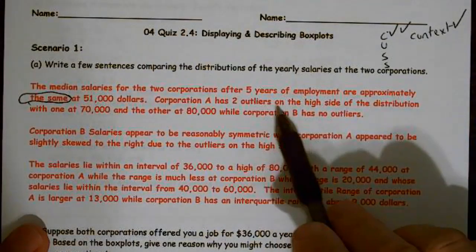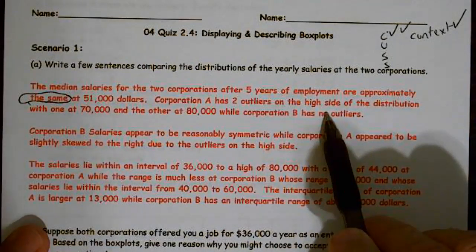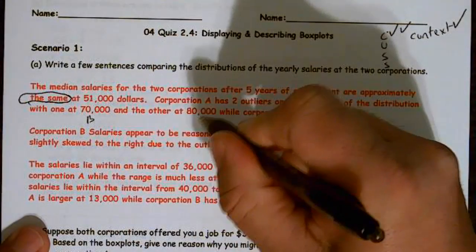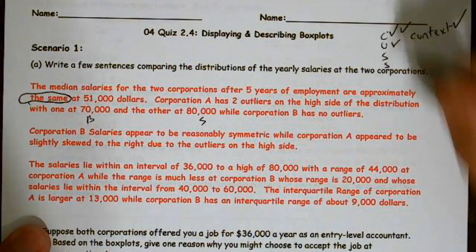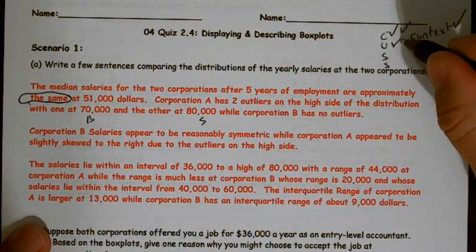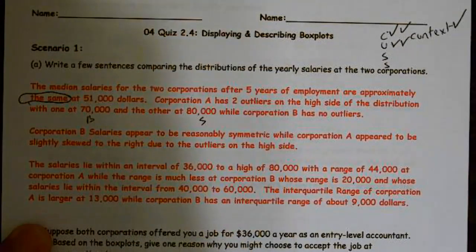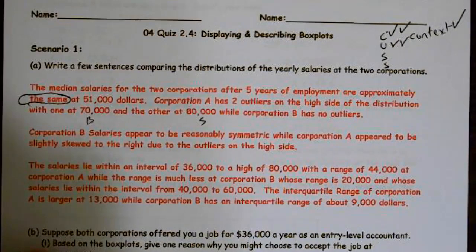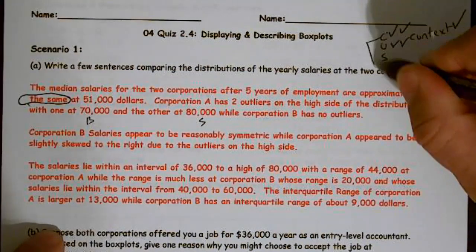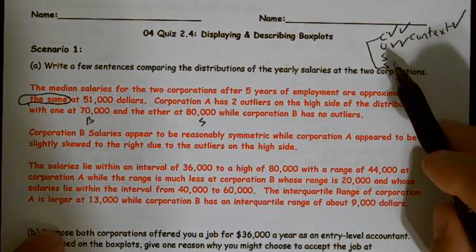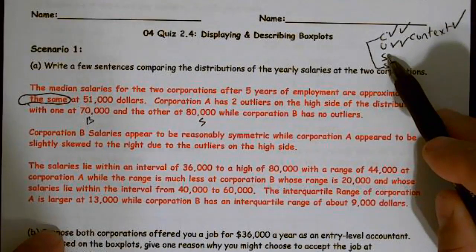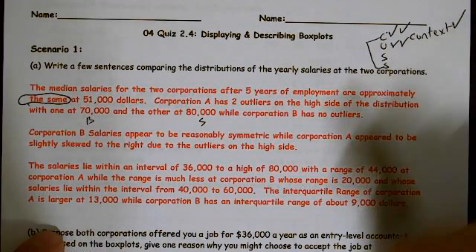But corporation A has two outliers on the high side of the distribution, with one at 70 and the other at 80. Guess what? I was specific. And I just talked about the outliers for corporation A. I haven't discussed B. While corporation B has no outliers, guess what? Now I've hit both of them, corporation A and corporation B. Notice I have to have comparison words for center and spread. So these two have to have corporation words. For unusual features and shape, I can use while. While is not a comparison word, but it is for center and spread.